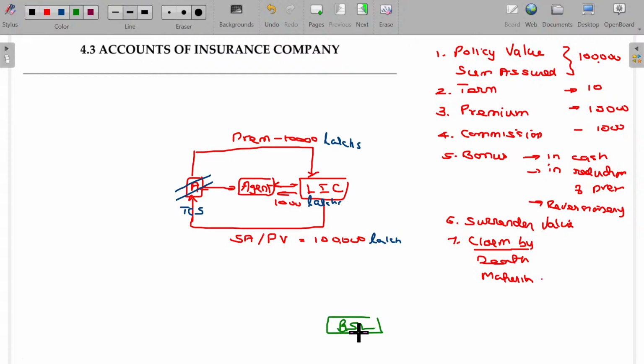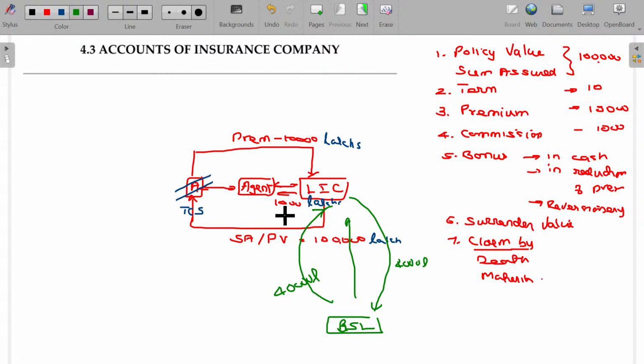So LIC says, I got a business order, a very big one. I cannot accept the entire risk myself, so you share with me. Now BSL, Birla Sun Life, will get a part of the premium. I'm getting 10,000 lakhs, you'll take 4,000 lakhs. For that, you have to be committed to payment of compensation in case of emergency. So you have to be ready for compensating me 4,000 lakhs. I'm giving you the commission, so you have to give me the commission.